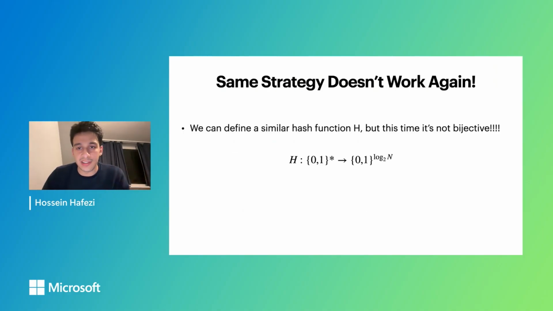And it turns out the same strategy doesn't work again. If we define a similar hash function from arbitrary strings to points on a Boolean hypercube, this is not going to be one-to-one this time. The reason is that the size of the Boolean hypercube is more or less equal to the size of our dictionary. Even if we use a dictionary of size 100 billion, that's still not big enough, and you can do birthday attacks on it. So this hash function is not going to be one-to-one, and we cannot apply the same strategy.